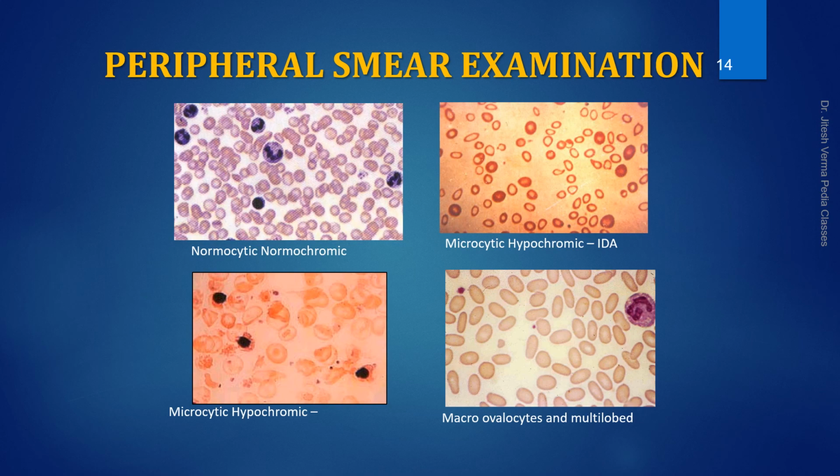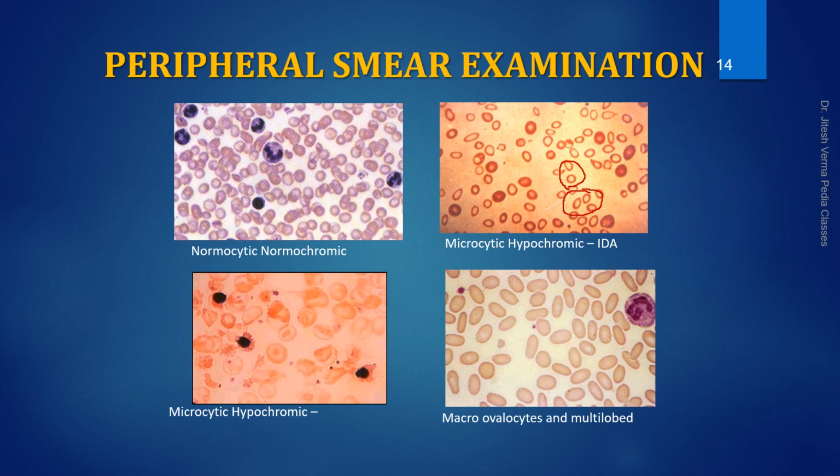This is a normal blood picture. This is microcytes with hypochromia. These cells are hypochromic. These cells have very little peripheral hemoglobin, so they are showing hypochromia.